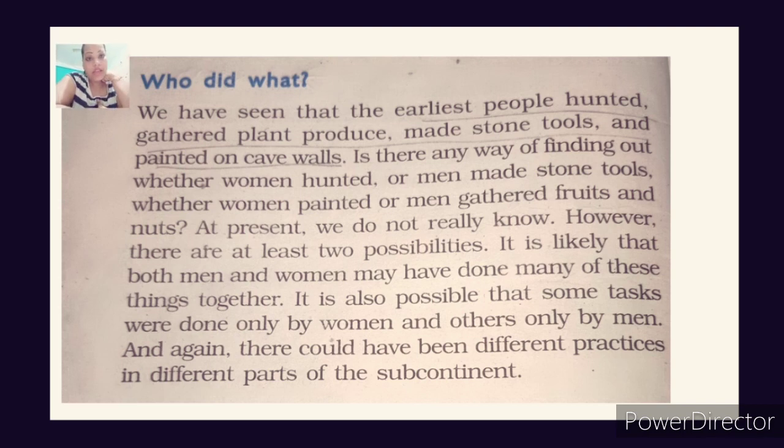Even the historians were confused about what works were done by men and women and children. So let's read this paragraph. We have seen that the earliest people hunted, gathered plant produce, made stone tools and painted on cave walls. So is there any way of finding out whether women hunted or men made stone tools, whether women painted or men gathered fruits and nuts?